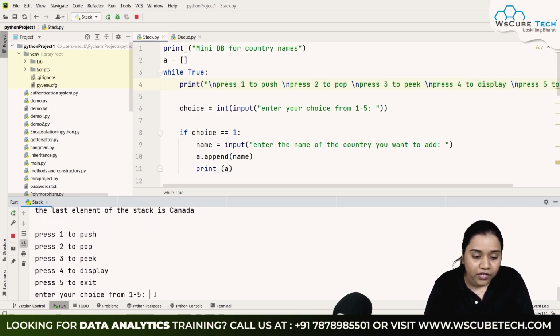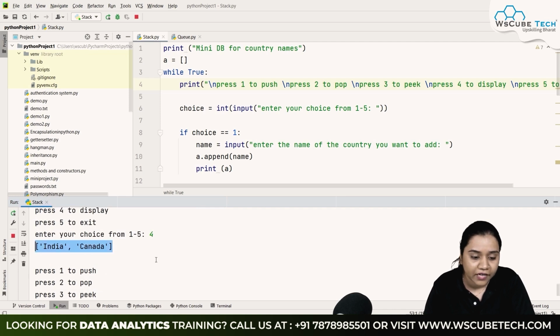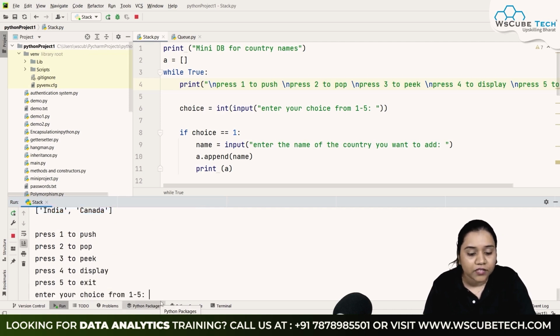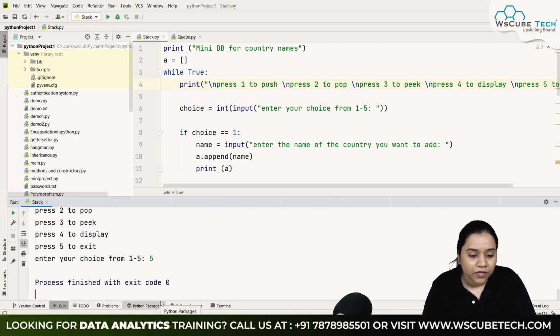That is true. And lastly, if I want to display the whole stack over here, all I need to do is press 4 over here. And if I press 4, I get both the elements that were there inside it. Press 5 to exit. So if I press 5, so my code exits over here.